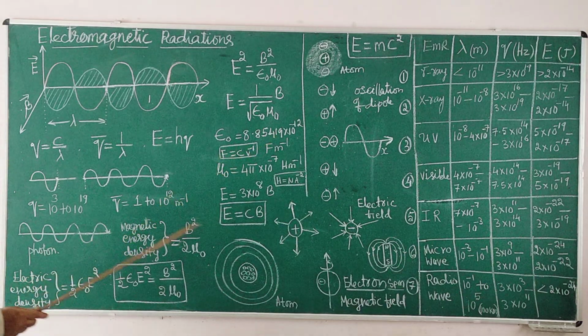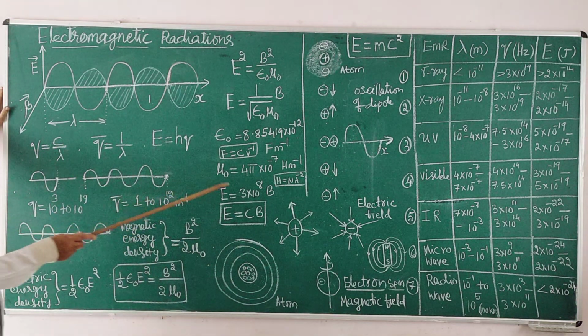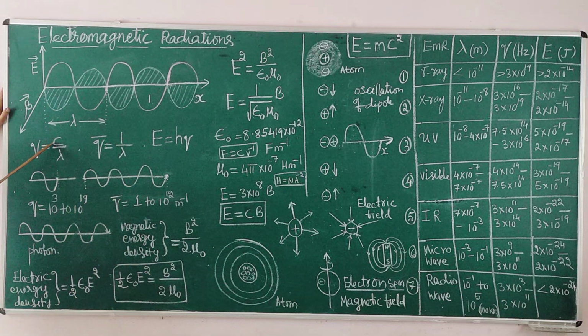Now the list is that. And one more point I need to stress about that. That is the C value. It has been found by experiment around 3 × 10⁸ meters per second. This is also theoretically calculated long back on the basis of this.